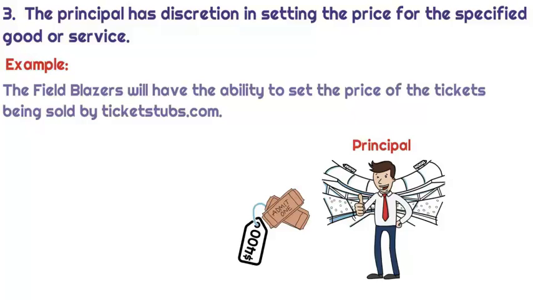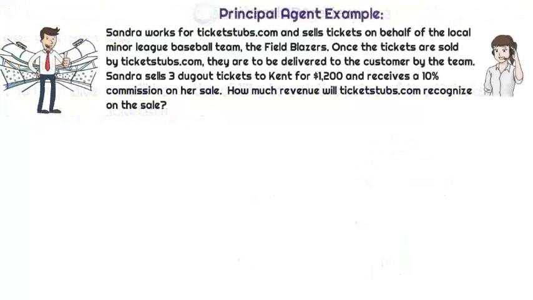Okay, so let's go through a quick example. Sandra works for TicketStubs.com and sells tickets on behalf of the local minor league baseball team, the Field Blazers. Once the tickets are sold by TicketStubs.com, they are delivered to the customer by the team. Sandra sells 3 dugout tickets to Kent for $1,200 and receives a 10% commission on her sale. How much revenue will TicketStubs.com recognize on the sale?